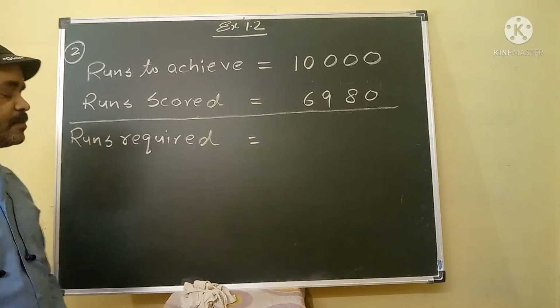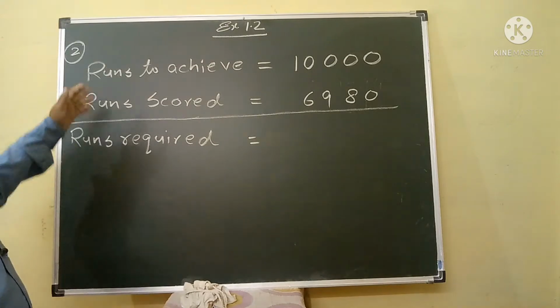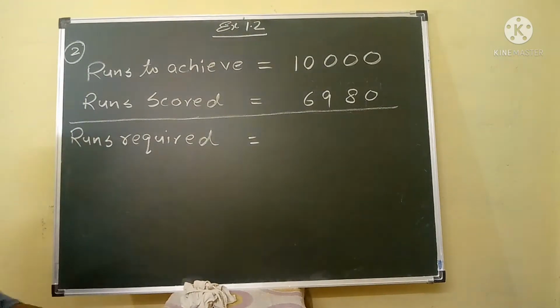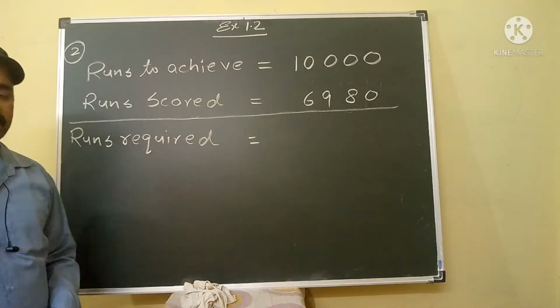My dear student, now we will discuss what is the calculation for this question. In this question, Shekhar is a famous cricket player.